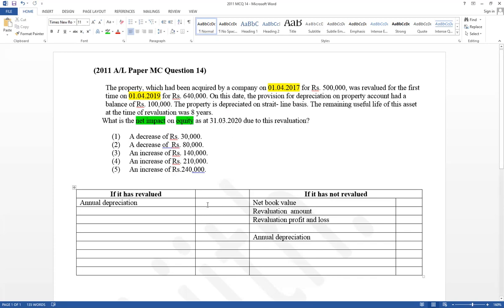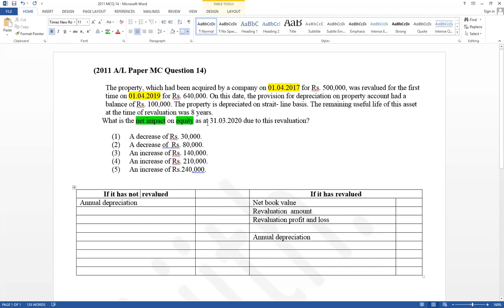Therefore, from the beginning, you have to calculate the effect for equity if it has not revalued, and the effect for equity if it has revalued.